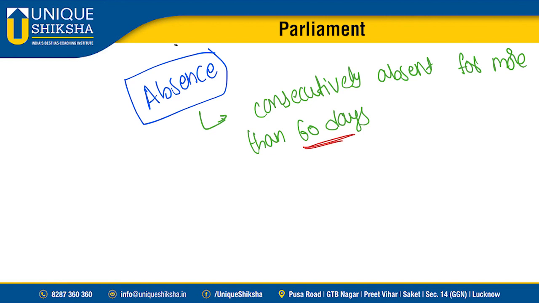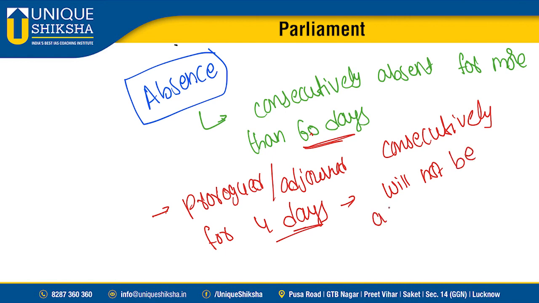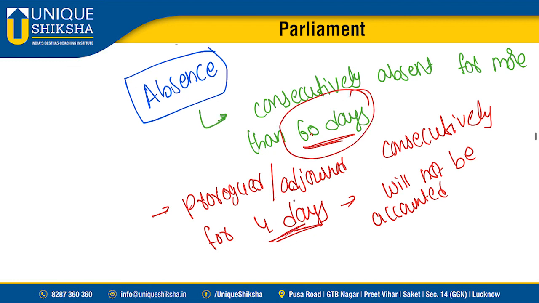Okay, if you are consecutively absent for more than 60 days without taking permission from the presiding officer, then your seat becomes vacant. However, if the house is prorogued, I'll be discussing what prorogation and adjournment mean. If the house is adjourned consecutively for 4 days, then this 4 days period will not be counted. So you should not be absent from the house for more than 60 days, and if the house is adjourned consecutively for 4 days, it will not be counted.